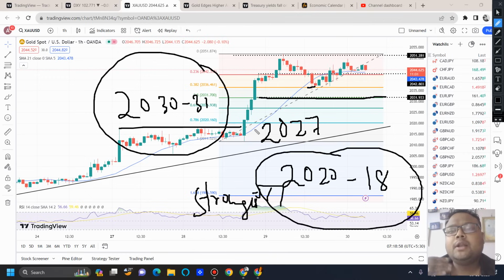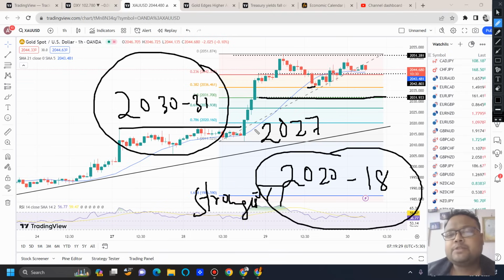It depends on the volatility of the market. I have told you guys plenty of times that volatility plays a major role. So if the volatility is not much and you see market going down, you can definitely expect 2030, 2031 to act as support. Simply switch to lower time frame. Once you see market bouncing, hit the buy button. So respecting the overall trend of the market, it's better and safer to be on the buy side only. And buy at retracement or buy at dip is the best trading strategy.